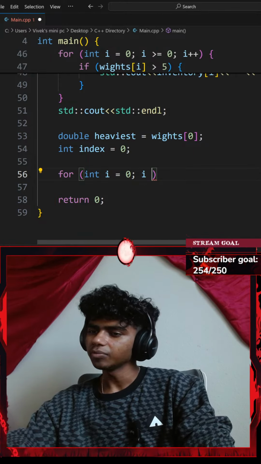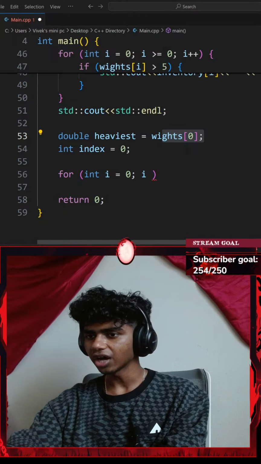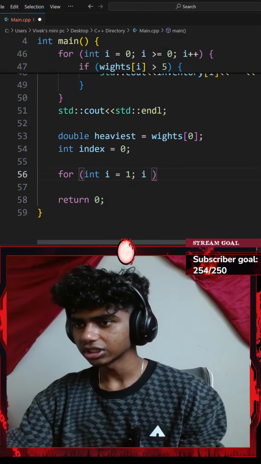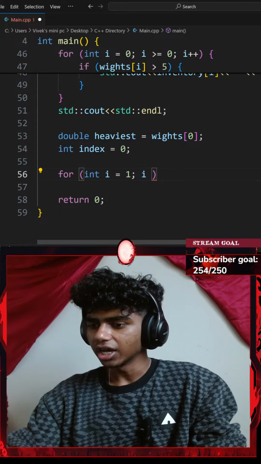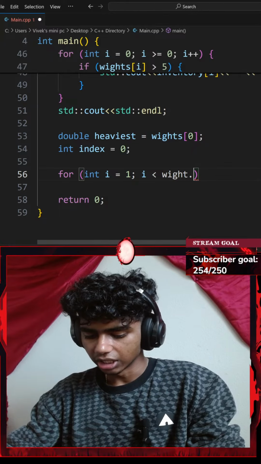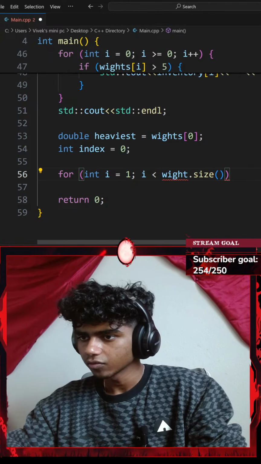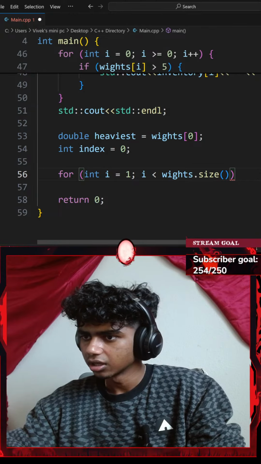While my I is less than my weight.size, I increment my I by 1. Okay, I do have a quick question here as well. I'll ask that later. While my I is less than my weight variable dot the size function, this gets the size of my vector. This is going to be weights dot size.